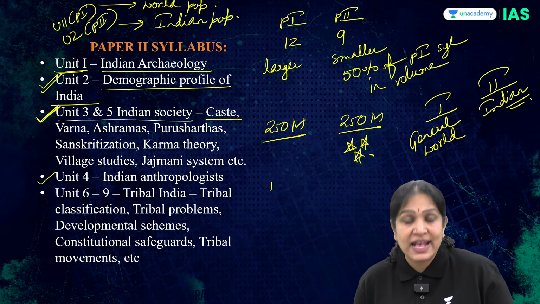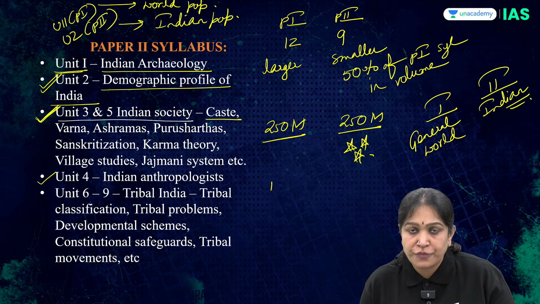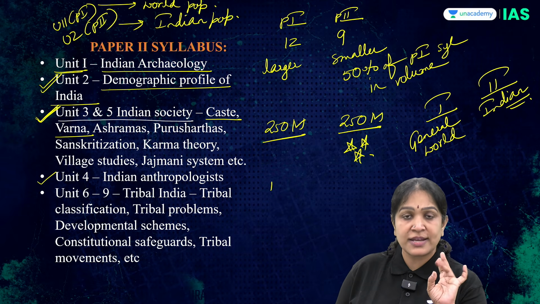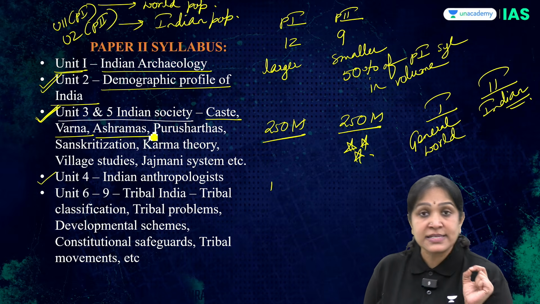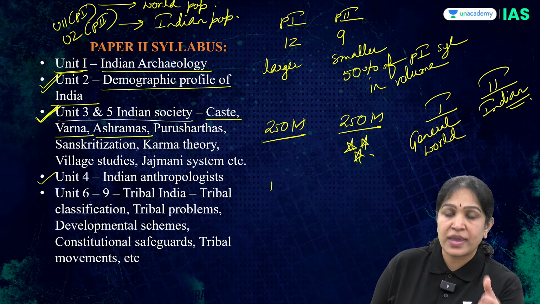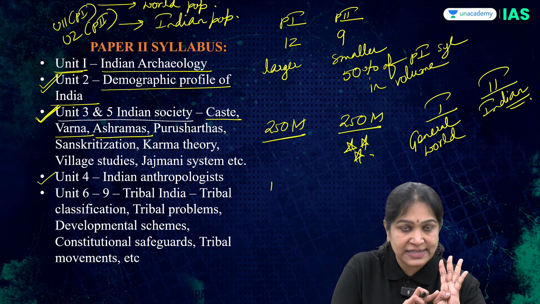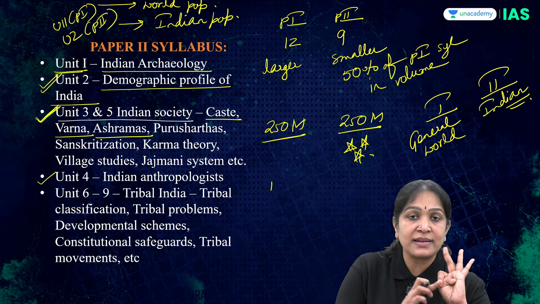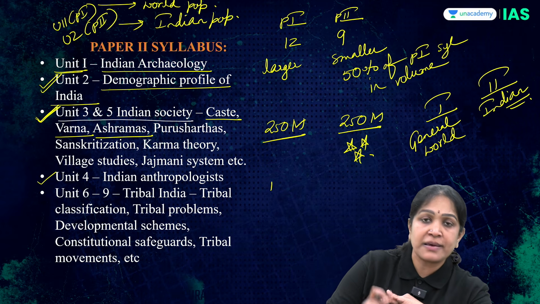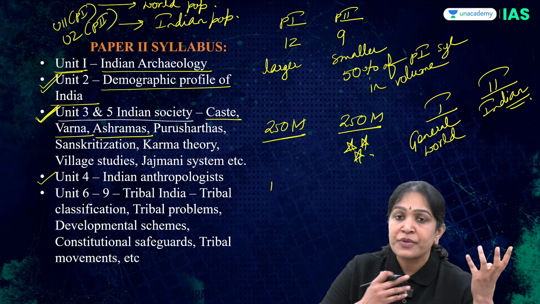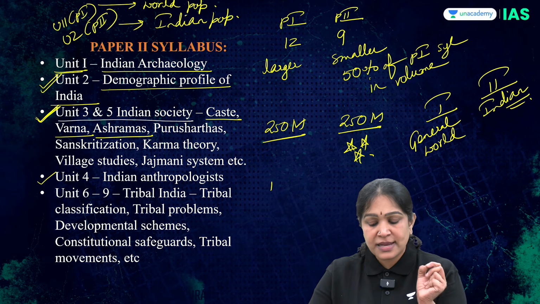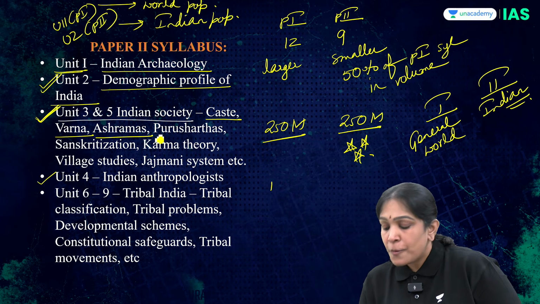Here we study the caste system, which is a unique feature of Indian society. Then the Varna system, like Brahmin, Kshatriya, Vaishya, Sudra. Then ashramas. Ashramas means the stages of life. Like Brahmacharya ashram, student life. Grihastha ashram, the life of a married man. And then Vanaprastha ashram. Vana means forest, Prasthan means journey, wandering in the forest. Then Sannyasa ashram. These are the 4 stages of a human life.